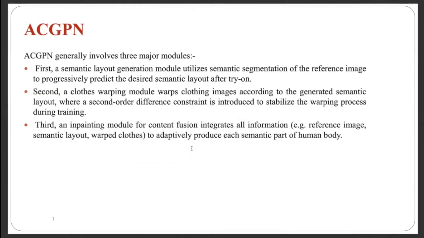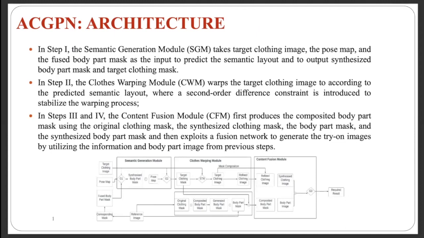The ACGPN or Adaptive Content Generation and Preserving Network is a generative adversarial network for virtual try-on clothing applications. There are three modules to ACGPN. The first one is masking of body parts and masking of warped clothes regions, which are generated by the semantic generation module. The second one is the cloth warping module. It is designed to warp the target cloth image according to the clothing mask, where we introduce a second order difference constraint to produce geometric matching yet character retentive clothing images. The third one is the content fusion module, which integrates the information from the previous modules to adaptively determine the generation or preservation of human parts in the output image.